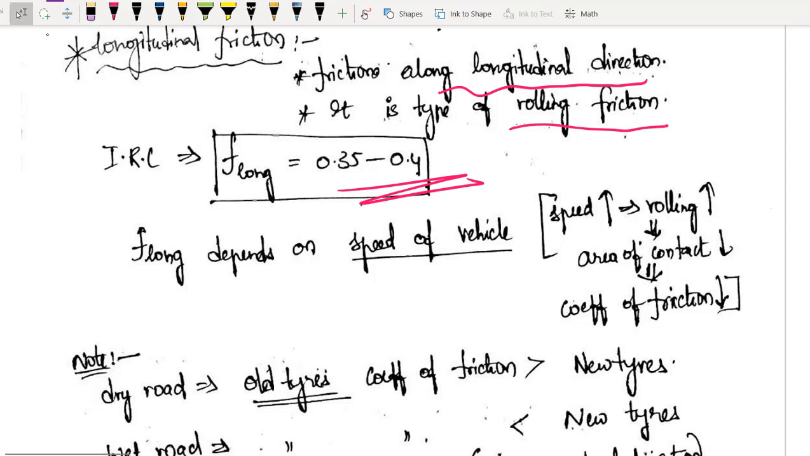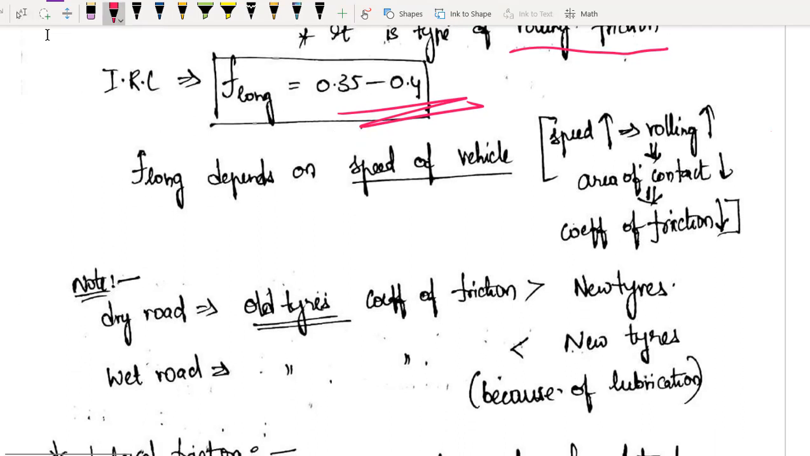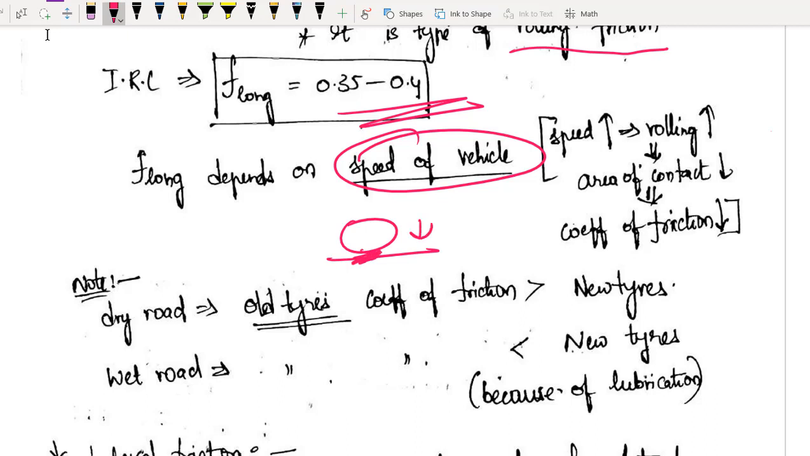Okay, and this longitudinal friction generally depends on the speed of the vehicle. If speed is more, then the rolling of your wheels is more, then what will happen? Your area of contact will be less. If the area of contact between tire and the surface of road is less, then what happens to the coefficient of friction? It will decrease. If the area of contact is more, let us say your vehicle is almost at rest, then what happens? The wheel is circular, but if you see properly, at the bottom it will be a little bit flat. Agreed or not? Go and see in real life, it becomes a little bit straight at the bottom. Even though it is circular, it becomes a little bit straight.